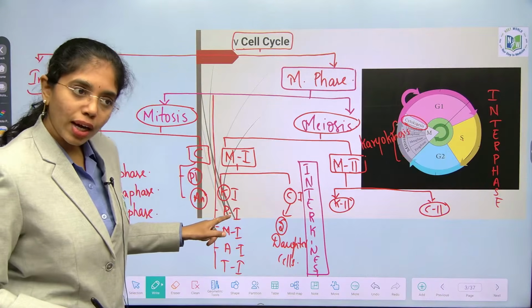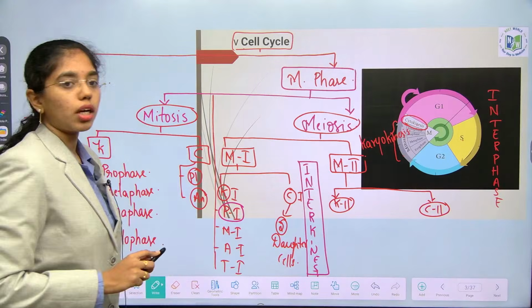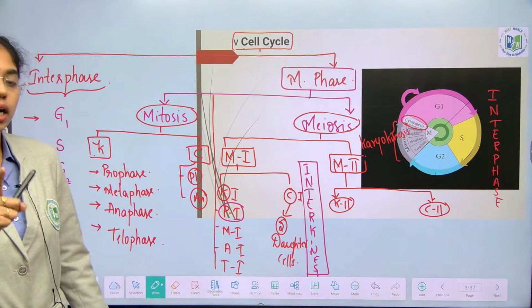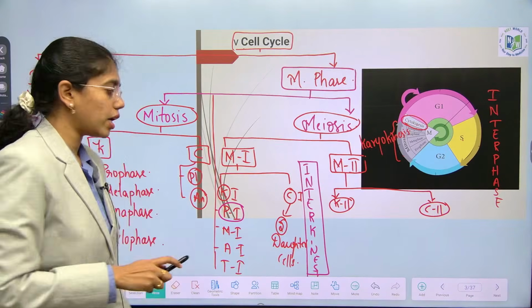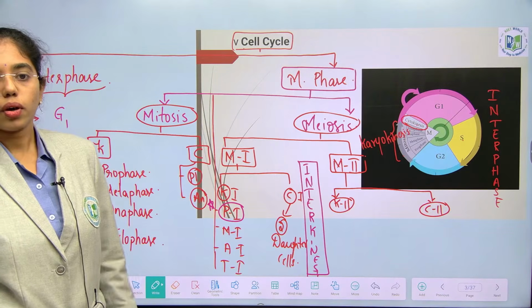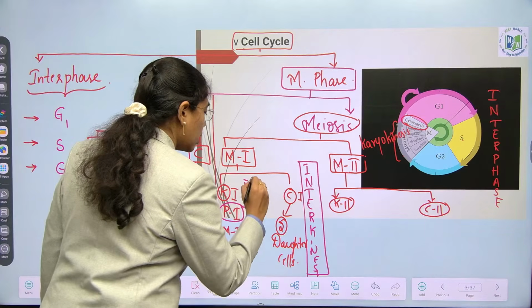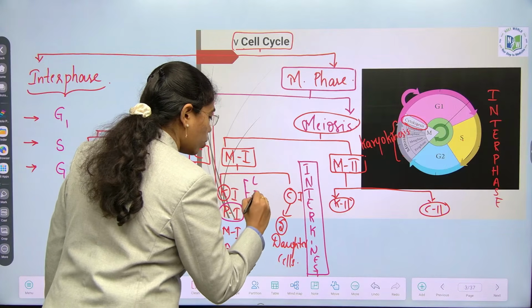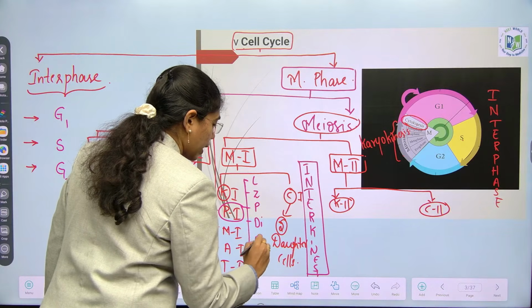Prophase 1 is the longest phase, wherein you have 5 substages under prophase 1. If you take 10 previous year questions of NEET, 3 to 4 previous year questions will be just on prophase 1. It has 5 substages, which includes leptotene, zygotene, pachytene, diplotene, diakinesis.